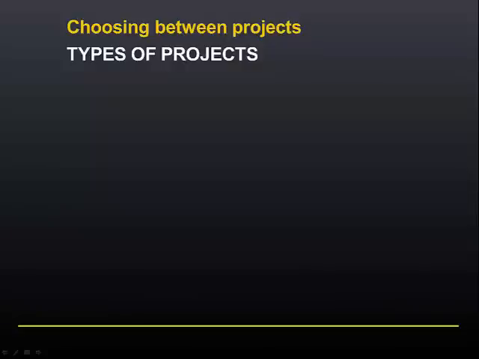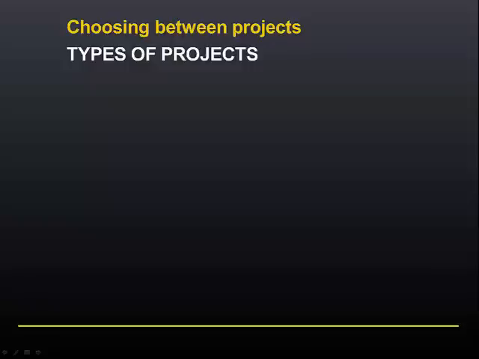We've looked at three different project evaluation techniques: net present value, the payback period, and the internal rate of return. We've looked at how to calculate the NPV, the payback period, and the internal rate of return, and how to implement the decision rules for each of those methods. Over the next few modules, we'll look at some of the complexities associated with actually choosing between projects.